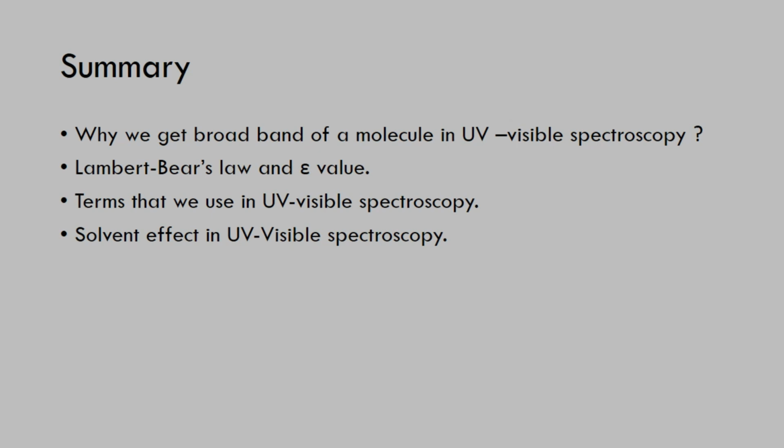The third thing that we understood: the terms that we use in UV visible spectroscopy. The two most important terms are chromophore and auxochrome, because most students make mistakes with chromophore and auxochrome. You can easily remember: chromophores are unsaturated, and auxochromes are saturated, or they contain a lone pair of electrons or non-bonding pair of electrons.